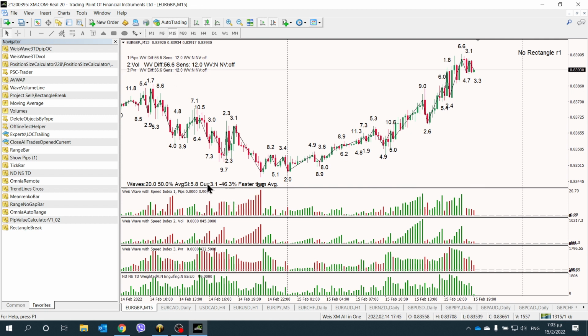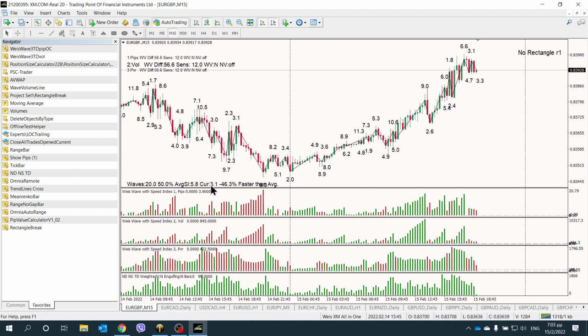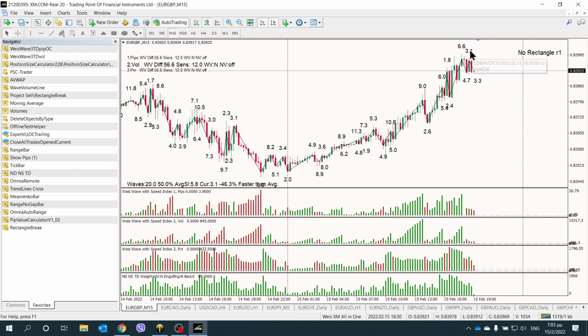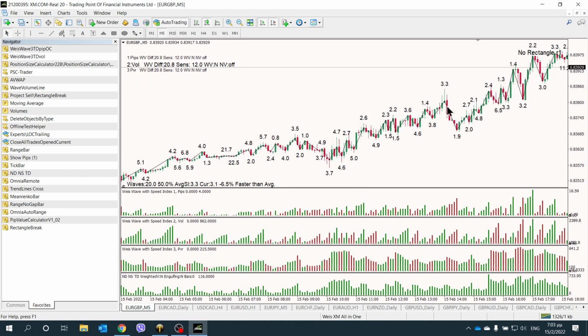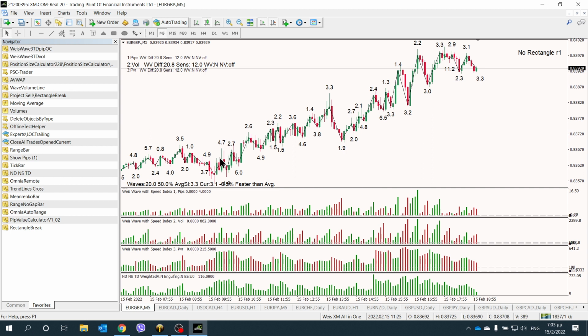It's minus 46, it hasn't crossed the 50, but what it says to us is that the current speed index, the 3.1, is 46% less than the average. Okay, we're getting this notification. Maybe we're not getting a pop-up, but we know what is happening right now concerning the current speed index versus the average. Okay, and M5, nothing funny here either.